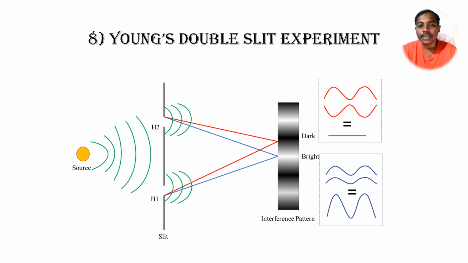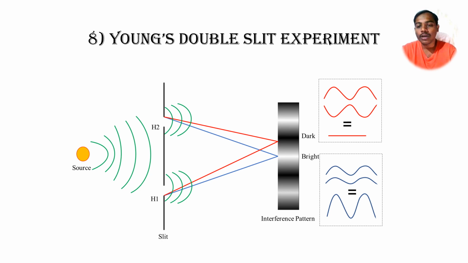Whenever light comes from the light source and passes through those holes, it will be bent. That thing we can call diffraction, and it will generate some angle and propagate towards the screen. On this screen we can see dark and bright spots. Those dark and bright spots we can call constructive and destructive interference.